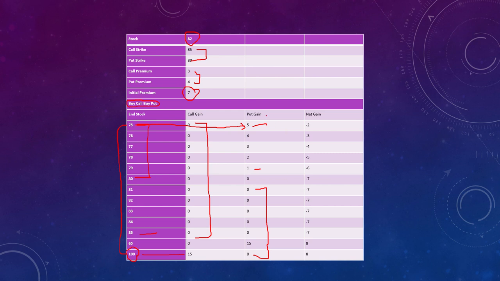Now the initial premium is rupees 7. This one you have already paid, 7 rupees. So when you gain 5, 5 minus 7 is minus 2. You are at a loss of 2 rupees. Then minus 3, minus 4 and so on. So till this point you are at a loss of minus 7. When you are at profit, when the price is rupees 100, you are at a profit of rupees 8, and if the price is 65 also, you are at a profit of 8.